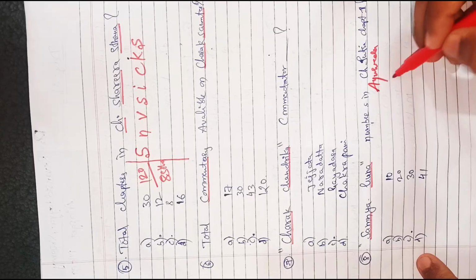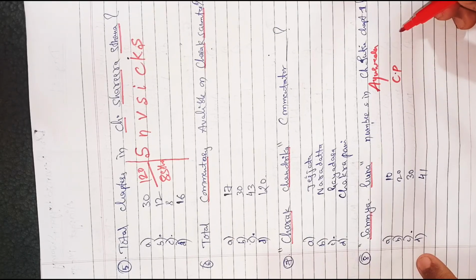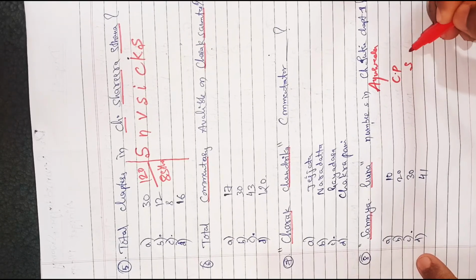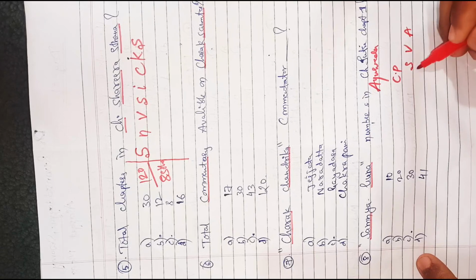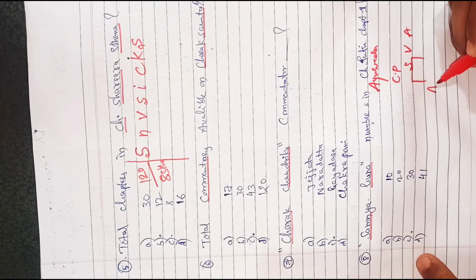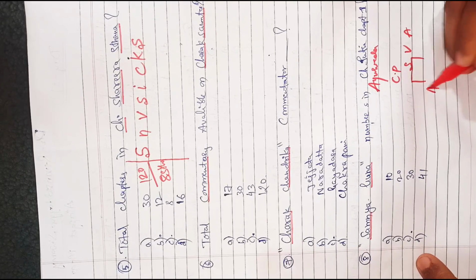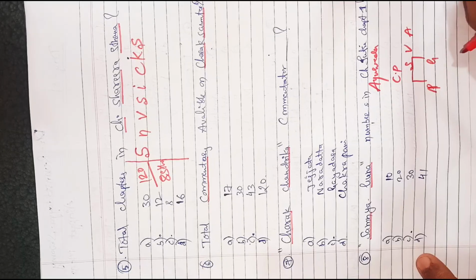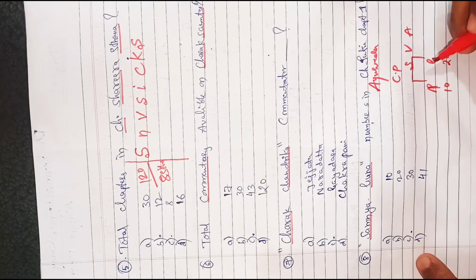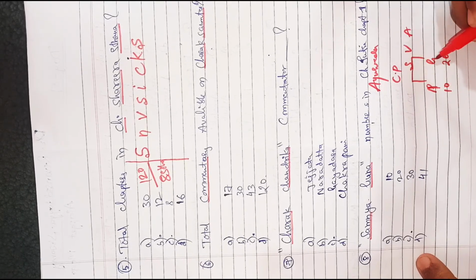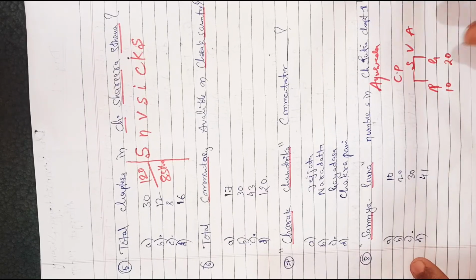Among them, Samanya Guna, Vishesha Guna and Atma Gunas are different. Samanya Gunas include Guruvadi Gunas, which are 20, and Paradi Gunas, which are 10. According to Chakrapani Acharya, all are included in Samanya Guna. So the correct answer is option C, 30.